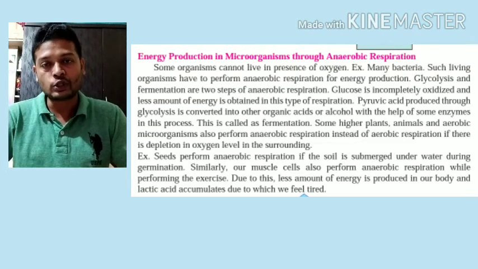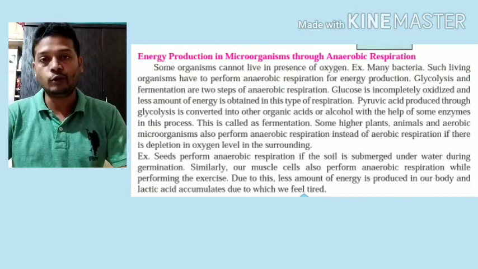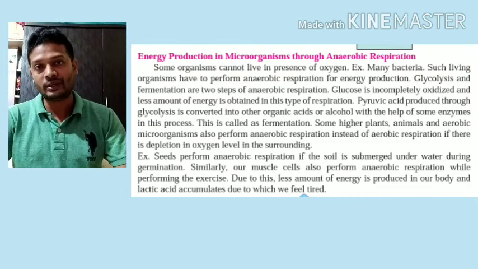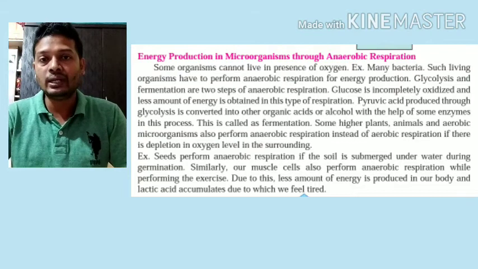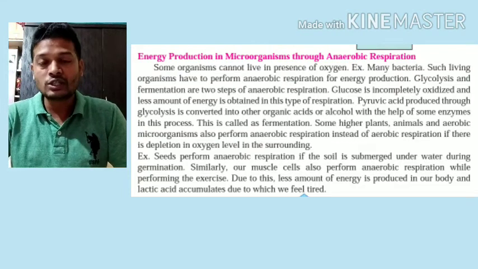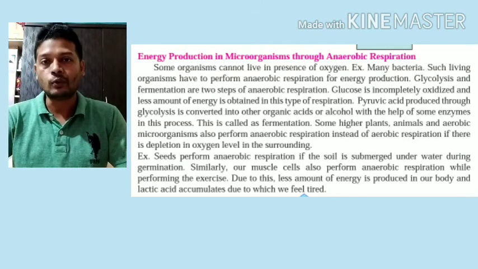So our body, instead of aerobic respiration, goes for anaerobic respiration so as to gain instant energy. During this, two molecules of ATP are generated from one molecule of glucose.